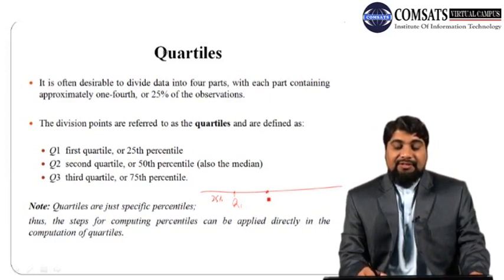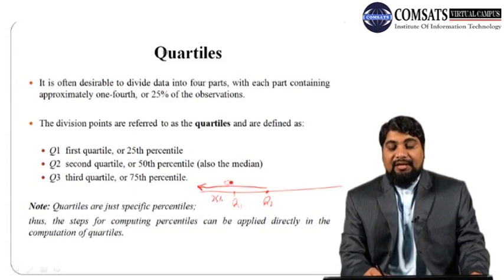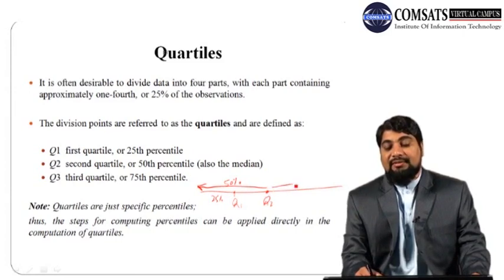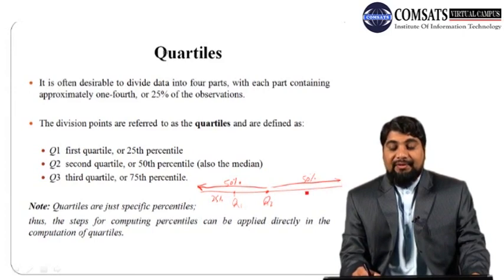So here is the point Q2. Below Q2 we have 50% of the data, and above Q2 we have the same 50% of the data. So this Q2 is also the 50th percentile.